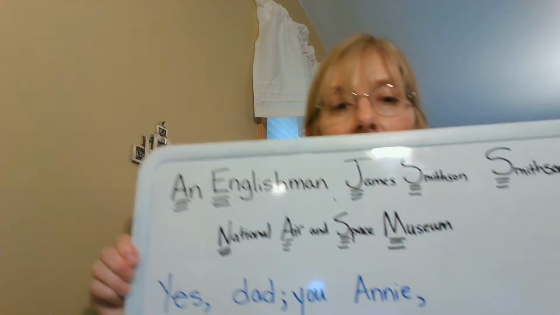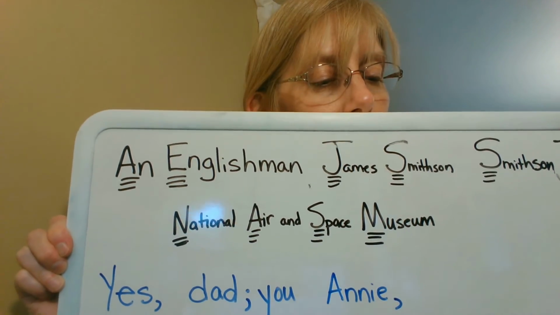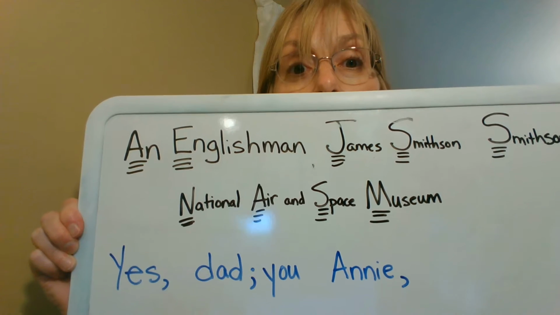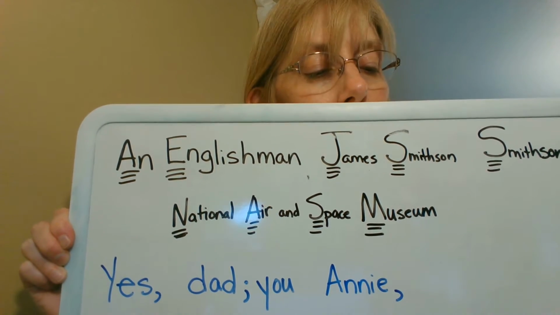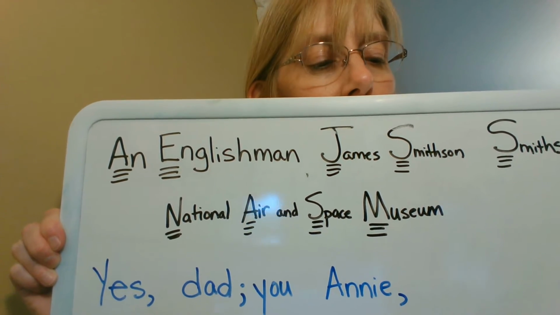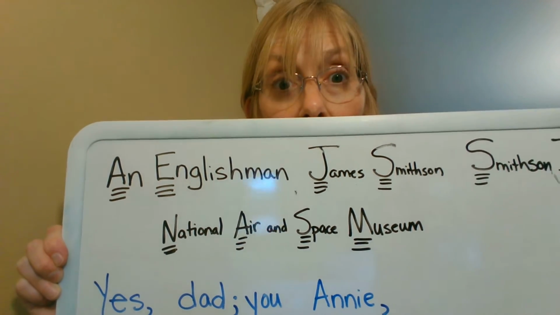There's actually two things that are going to happen here. One is using the information that you just used about an introductory word or phrase in a sentence. And the other is a flashback to the semicolons. So let's see what we've got here. Yes, comma, I agree with your dad, semicolon. You should invite Annie, comma, which is an appositive, the new neighbor, period.